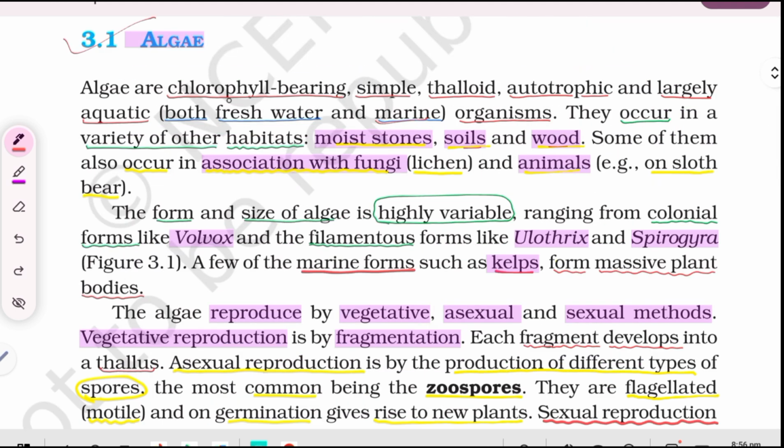Algae. Algae are chlorophyll-bearing, simple thalloid, autotrophic and largely aquatic, both freshwater and marine organisms. They occur in a variety of other habitats like moist stones, soils, and wood. Some of them also occur in association with fungi, lichen, and animals, for example on sloth bear. The form and size of algae is highly variable, ranging from colonial forms like Volvox and the filamentous forms like Ulothrix and Spirogyra. A few of the marine forms, such as kelps, form massive plant bodies.